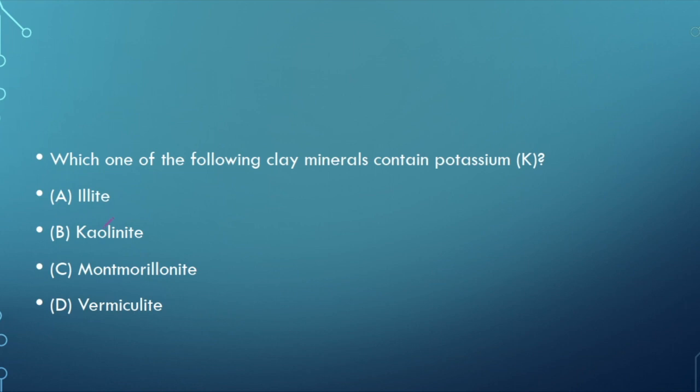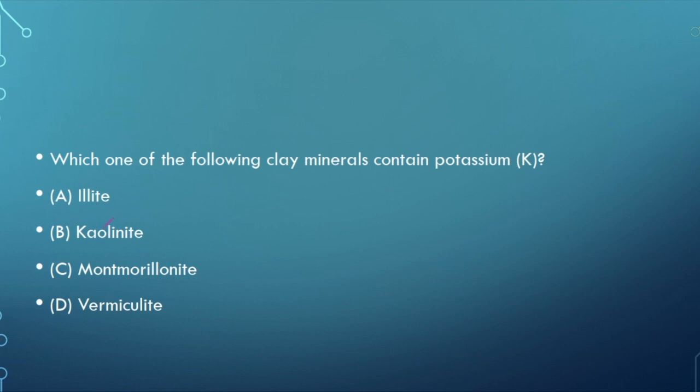Now, which one of the following clay minerals contain potassium? Most of the people think that it's kaolinite, but it's not. It's basically illite. Now, what is the composition of kaolinite? Kaolinite is basically an aluminium silicate, that is Al2Si2O5(OH)4. Illite is something which is monoclinic, similar to the muscovite, contains silicon and magnesium and iron along with this potassium.